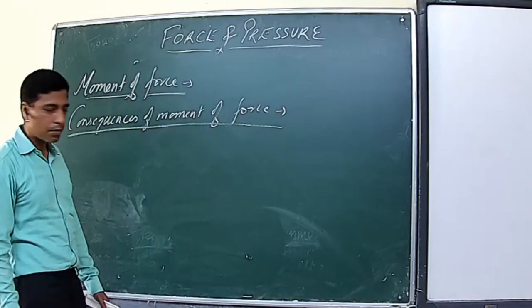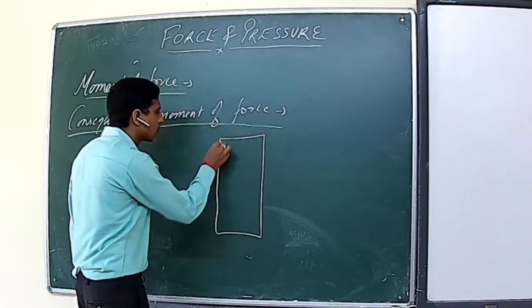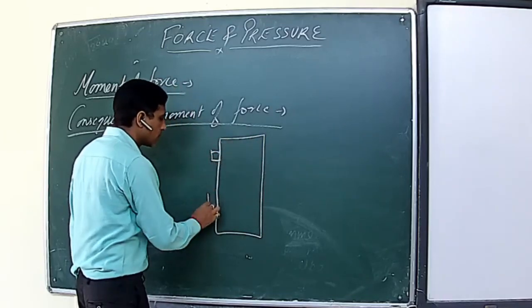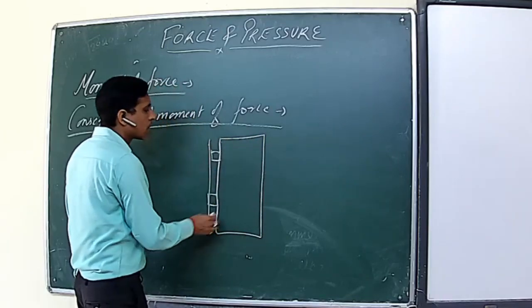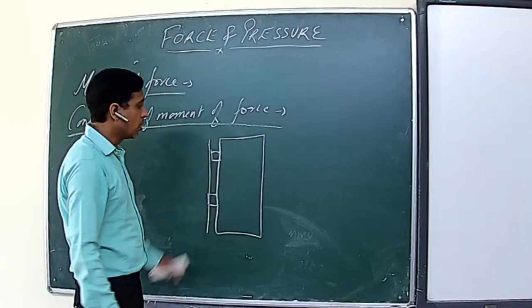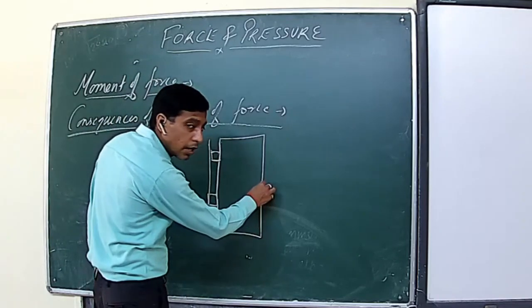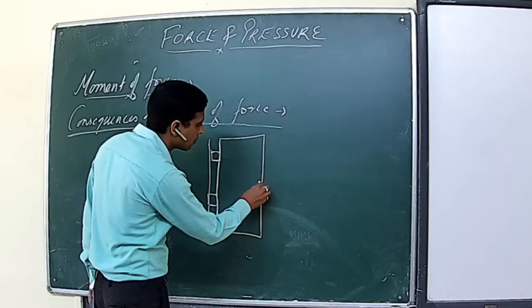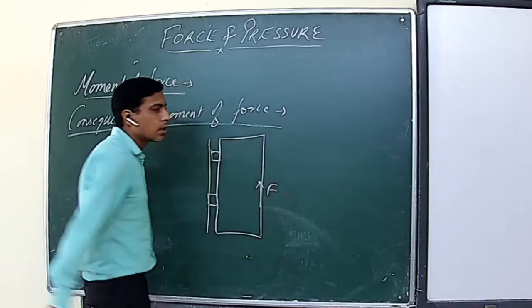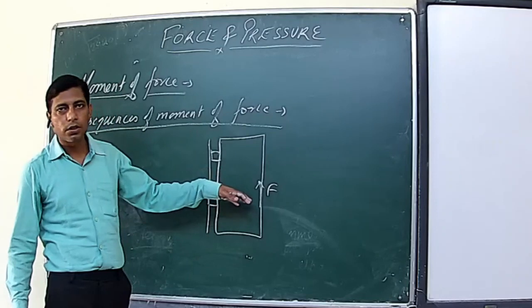The first example: if you have ever seen any door, suppose this is the door provided with hinges from a supporting wall. Now if you apply the force near the edge, somewhere here, then you can feel that very little force is required to rotate this door.